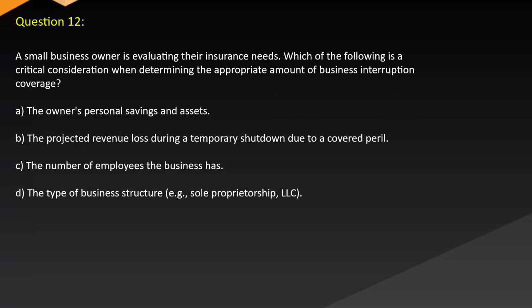Question 12. A small business owner is evaluating their insurance needs. Which of the following is a critical consideration when determining the appropriate amount of business interruption coverage? A. The owner's personal savings and assets. B. The projected revenue loss during a temporary shutdown due to a covered peril. C. The number of employees the business has. D. The type of business structure.